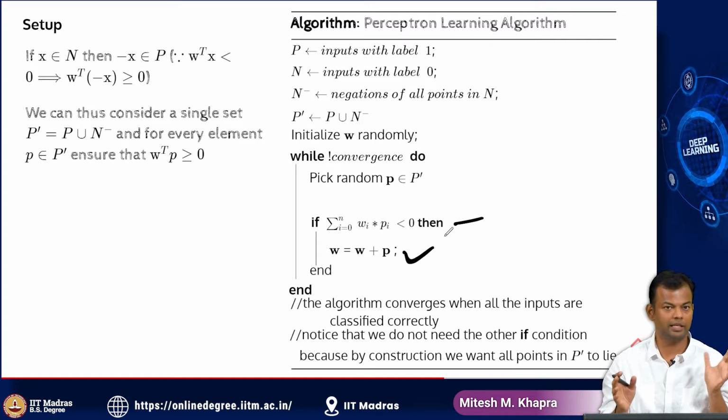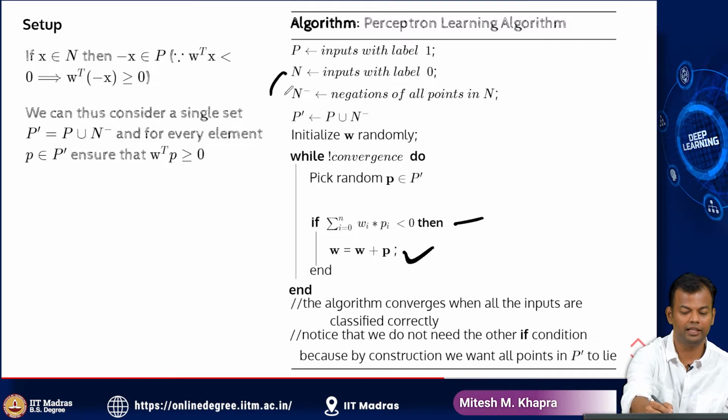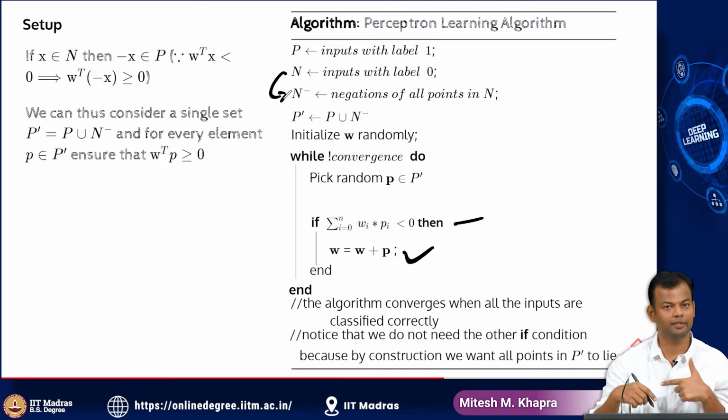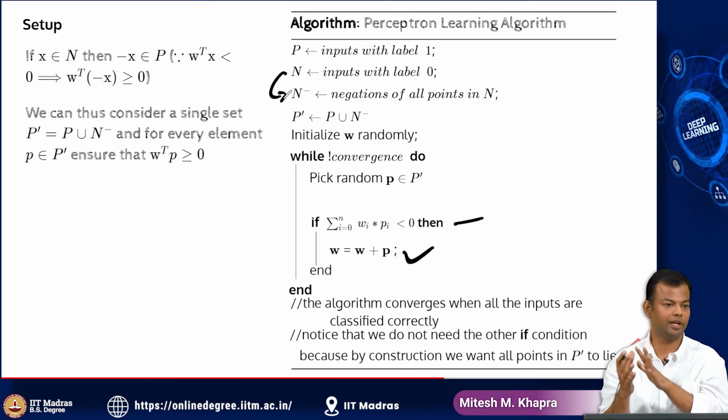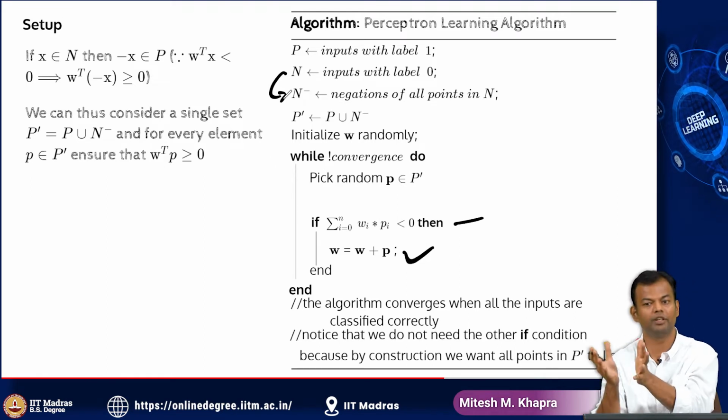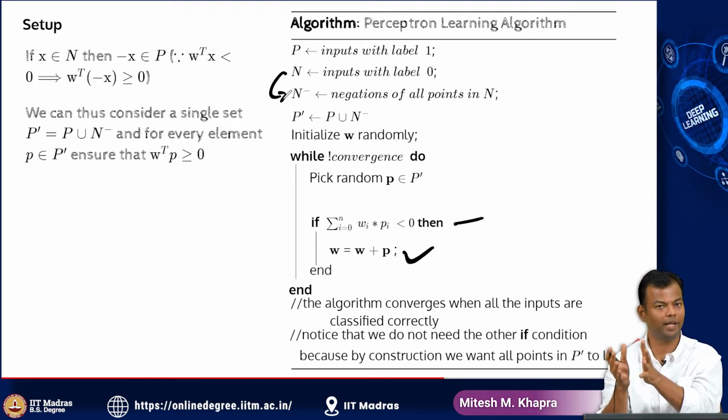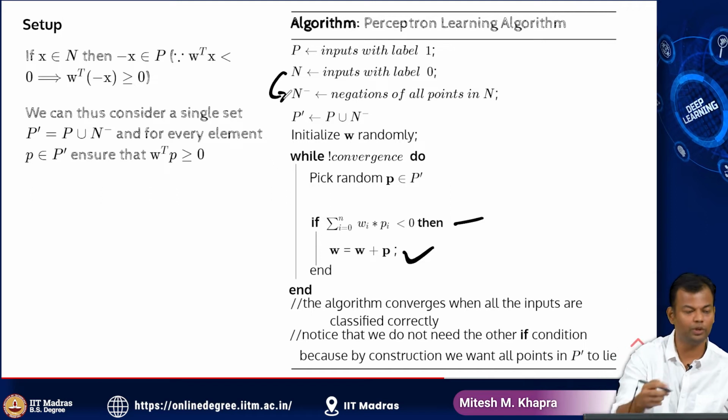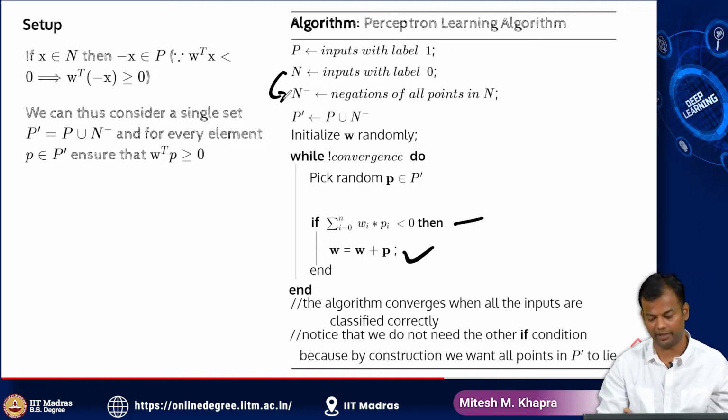Nothing has changed conceptually. It's just that I have conveniently changed all the N's to N minus, and that's why all my points in the data become positive points. That means for all of them the label is 1 now, and in that case I only need to worry about one condition. That's what I have done.